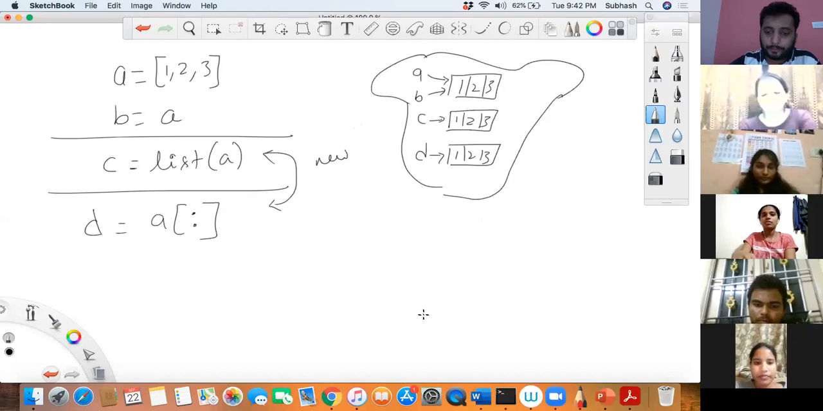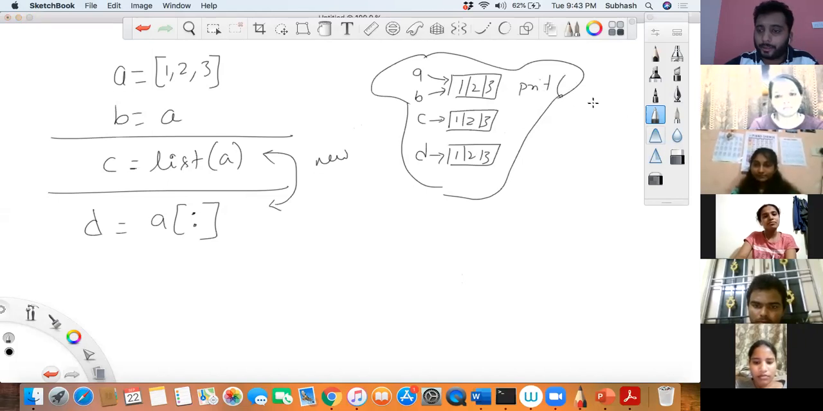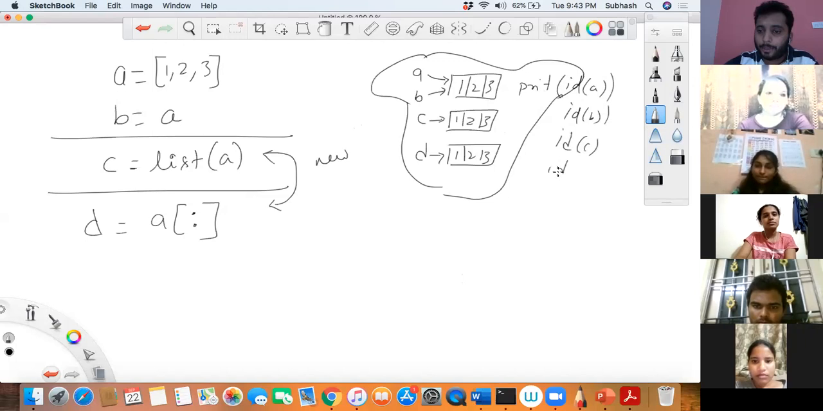If you want to see if all these are different, just try to print the ID. Print the ID of A, print the ID of B, print the ID of C, and print the ID of D. For these two, the same ID would be there. This would be a different ID, and this will be a different ID.